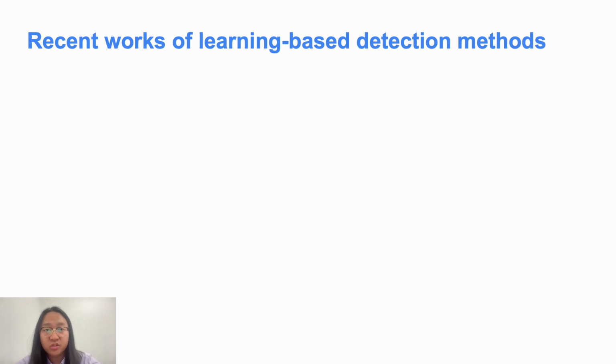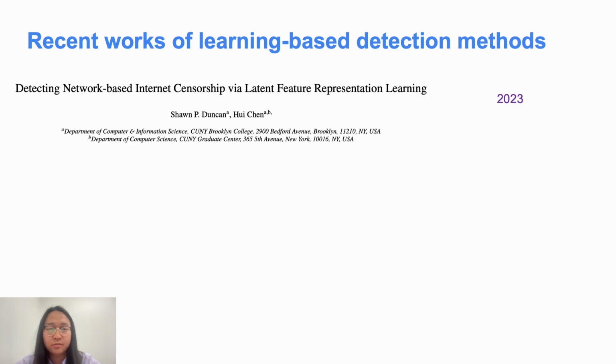Let's look at some recent works of learning-based detection which have shown promising results. For instance, in 2023, Duncan and Chen presented two novel learning-based approaches for detecting censorship using datasets from Censor Planet. First, they use a sequence-to-sequence autoencoder to capture the structure and order of network reachability data, and employ a densely connected multi-layer neural network to estimate the probability of censorship events from the inferred latent features.